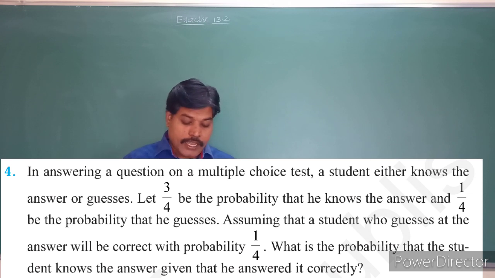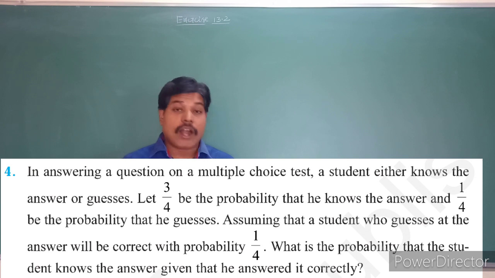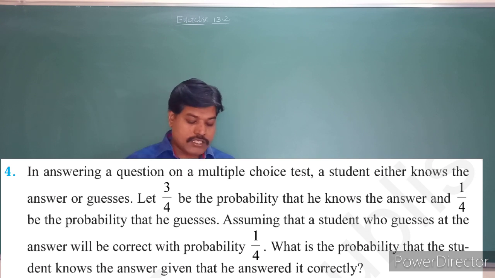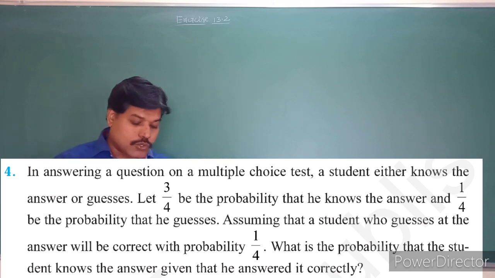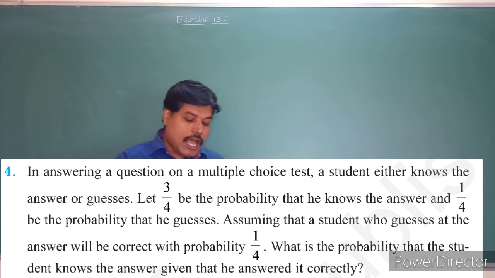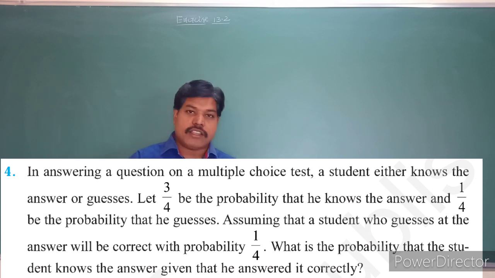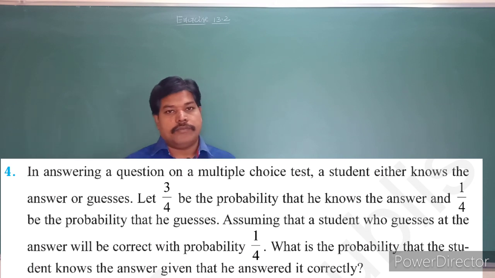So that a student who guesses the answer will be correct with the probability 1 by 4. Who guesses the answer is the correct. What is the probability is that? 1 by 4. Then what is the probability that the student knows the answer, given that he answered correctly.